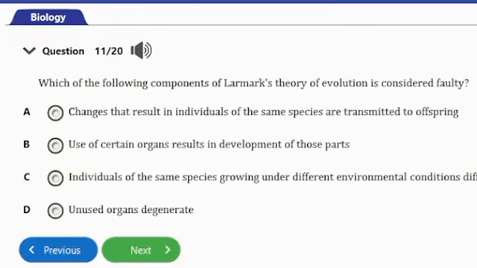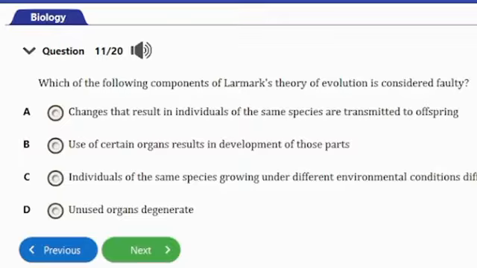So let's consider the next question. Question number 11. It says, which of the following components of Lamarck's theory of evolution is considered faulty? A, changes that result in individuals of the same species are transmitted to offspring. B, use of certain organs results in development of those parts.